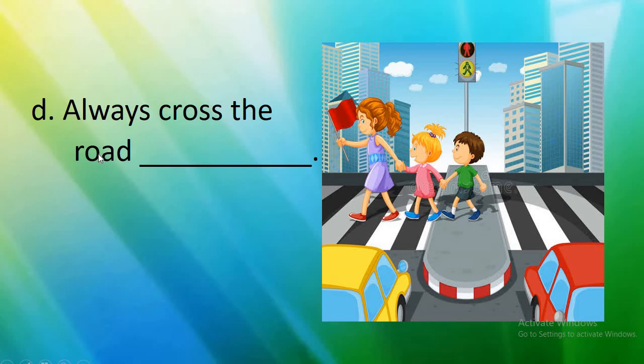The word was given there, no? Very good. Carefully. The word was given in the bracket. It is there in your textbook. Always cross the road carefully. So here the action is cross. Crossing. Okay. So how you have to cross the road?